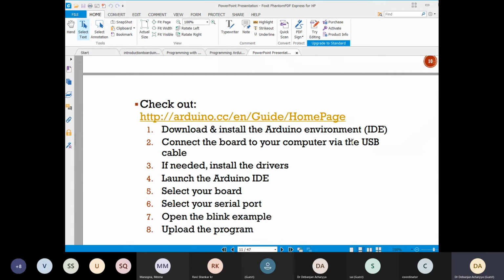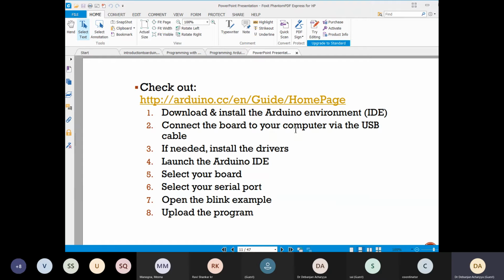So now coming to the typical programming of the Arduino. What you have to do is as follows. First, you have to download and install the Arduino environment, that is called the IDE. You can search for it right now also. Just search for Arduino IDE. There you will find software for all systems. You may be using Windows, Mac, or Android. For all the systems, you can download the IDE, that is the software of the Arduino.